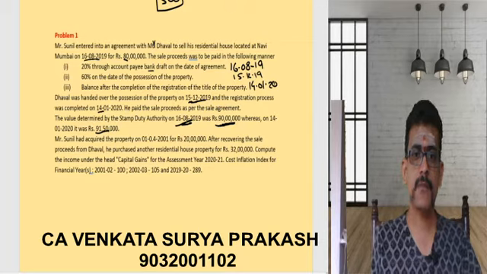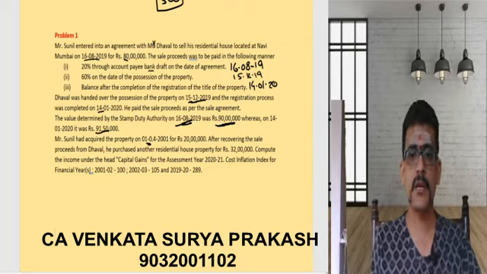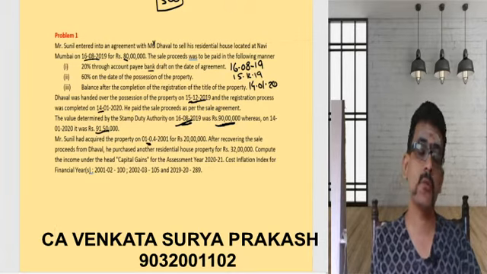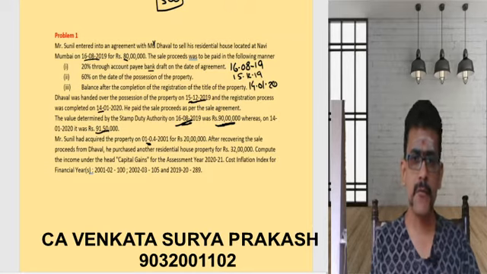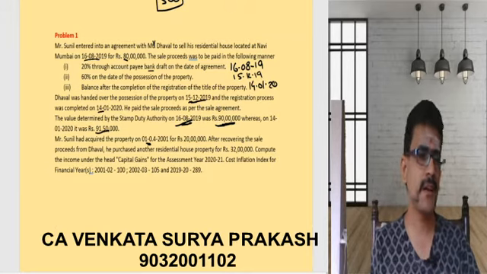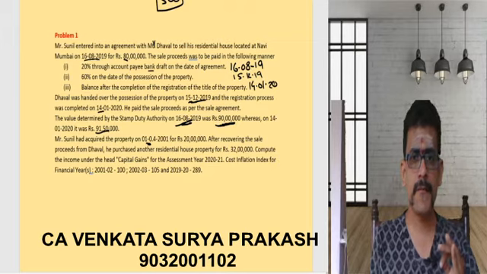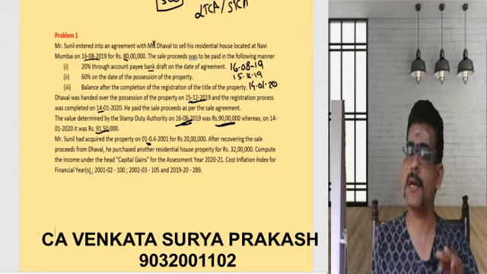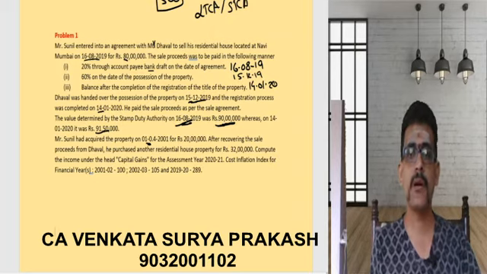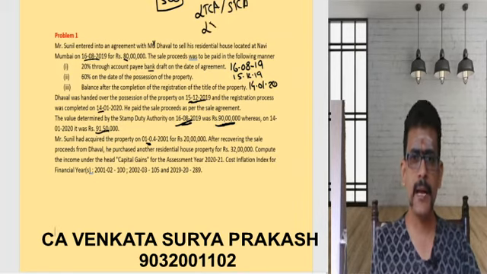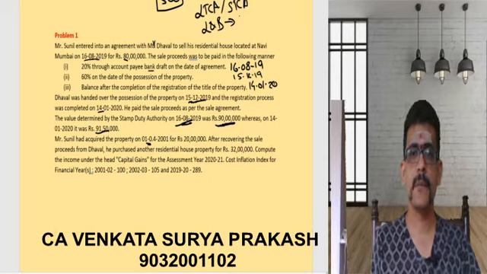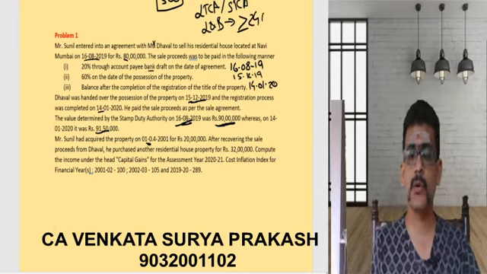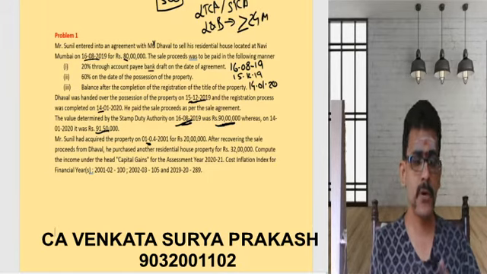Then, Mr. Sunil has acquired the property on 1st April 2001. So the date of acquisition of the property is 2001. Why is this given? To identify whether it is a long-term capital asset or a short-term capital asset. For this, I need to see the period of holding. For any land and building, or land or building, if the period of holding is greater than or equal to 24 months, the asset is called long term.